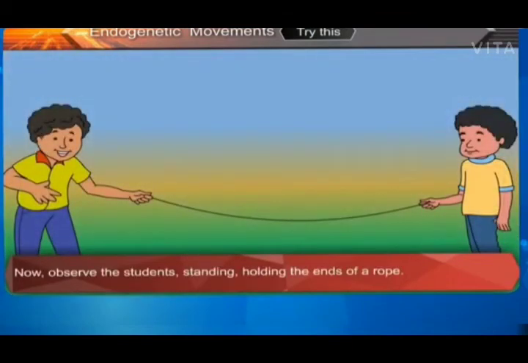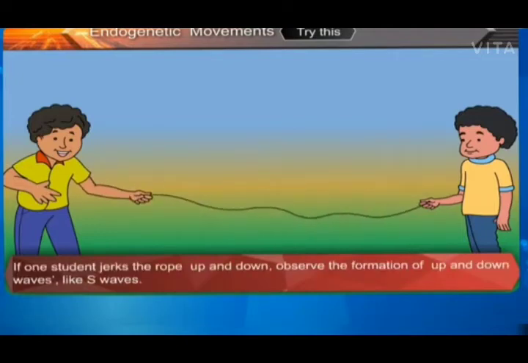Now, observe the students standing holding the ends of a rope. If one student jerks the rope up and down, observe the formation of up and down waves, like S waves.